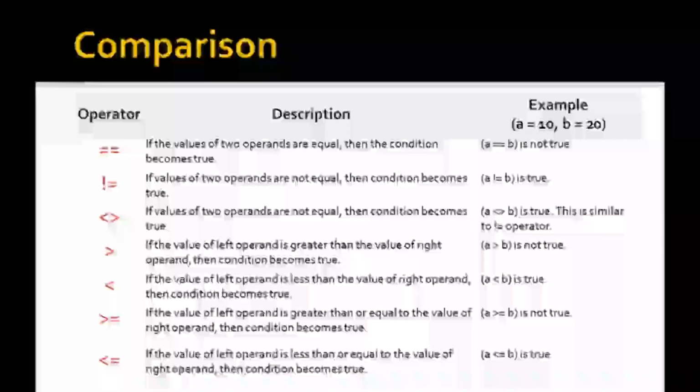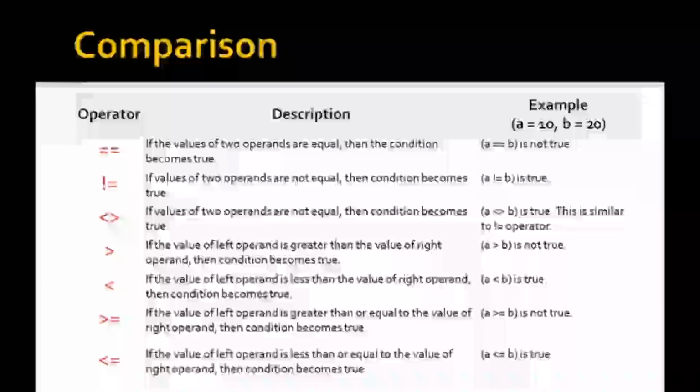Again, this is the third operator, which is similar to the previous operator, that is, the not equal to operator. If the values of two operands are not equal, the condition becomes true. See, a is not equal to b. It is true. Therefore, the result given by this operator will be true. Otherwise, if those two variables are the same, then it will give the answer as false.